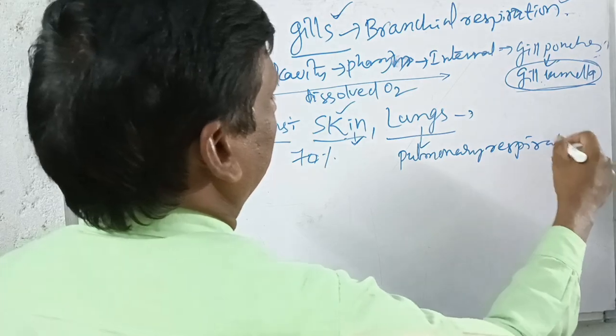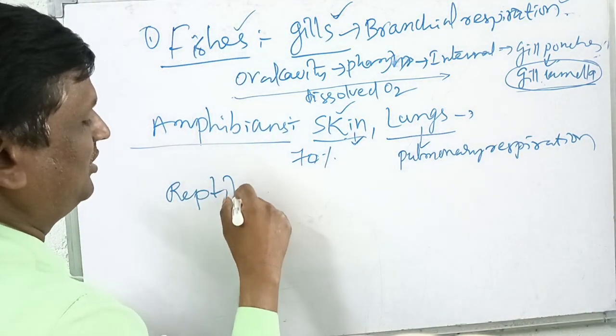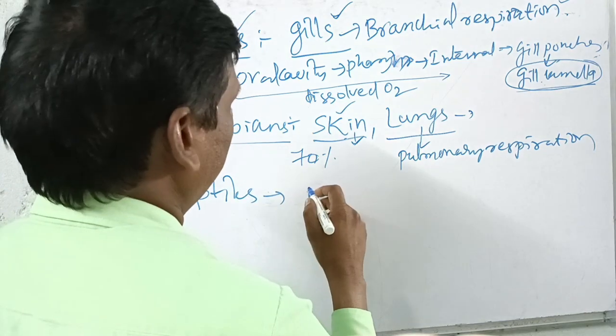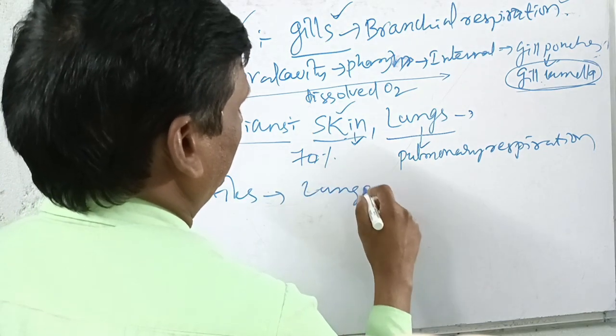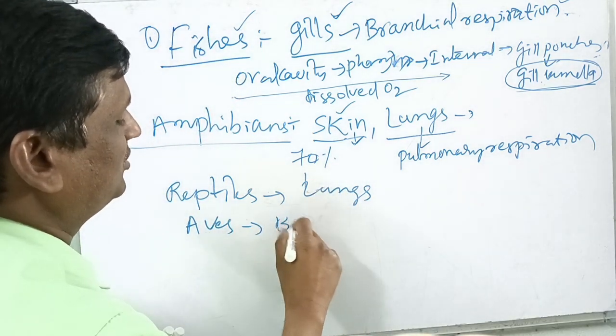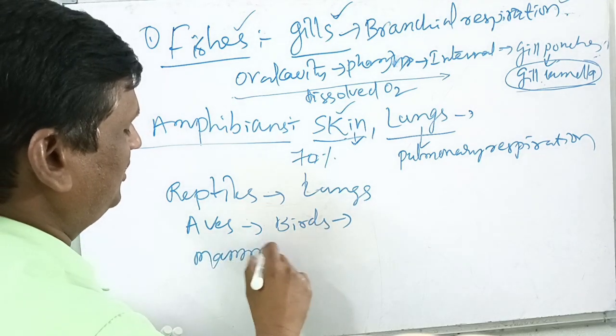Next are reptiles. Reptiles respire through the lungs. Very important. Aves, that is birds, also respire through the lungs, and mammals also respire through the lungs.